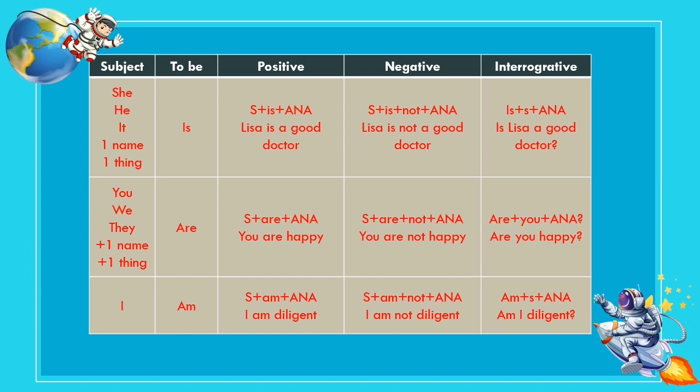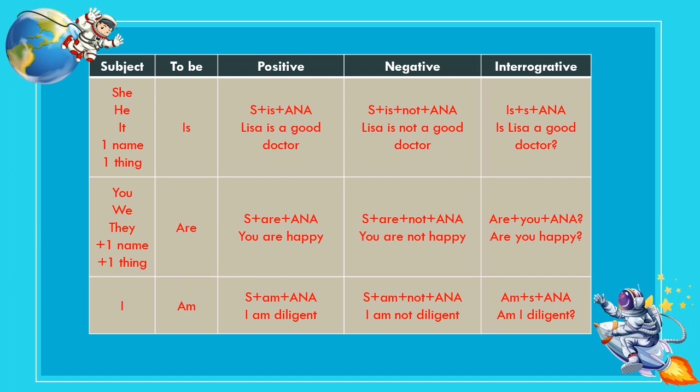For negative sentences, it's really easy. Subject plus is plus not plus adjective, noun, adverb. Just add not in the middle. For example, Lisa is not a good doctor. The interrogative sentence is, which was originally in the middle, moved to the front to become is plus subject plus adjective, noun, adverb. For example, is Lisa a good doctor?